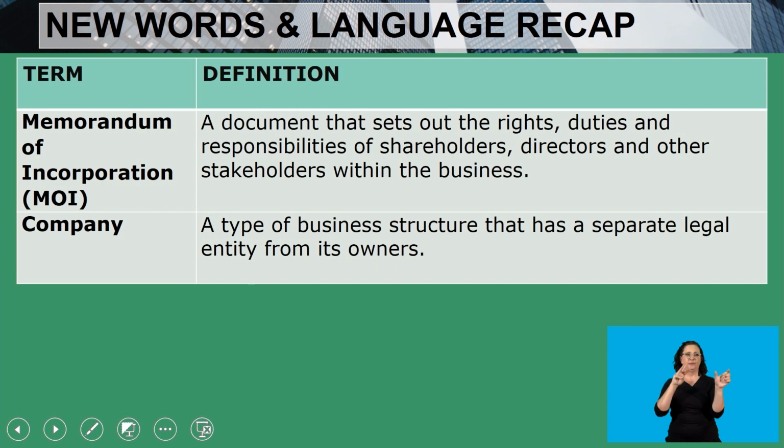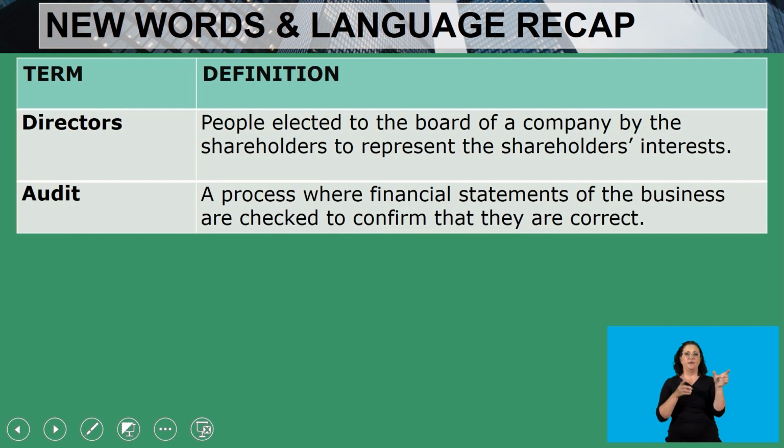Memorandum of Incorporation, MOI, a document that sets out the rights, duties, and responsibilities of shareholders, directors, and other stakeholders within the business. We had the term company, a type of business structure that has a separate legal entity from its owners. We also came across the term directors, people elected to the board of a company by the shareholders to represent the shareholders' interest. And lastly, there was the term audit, which means a process where financial statements of the business are checked to confirm that they are correct.